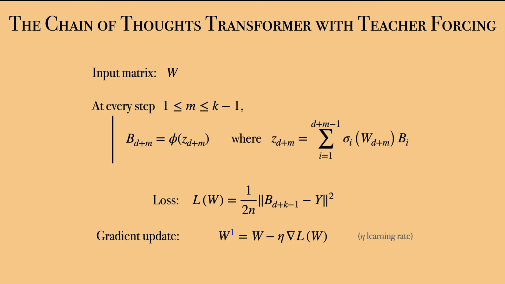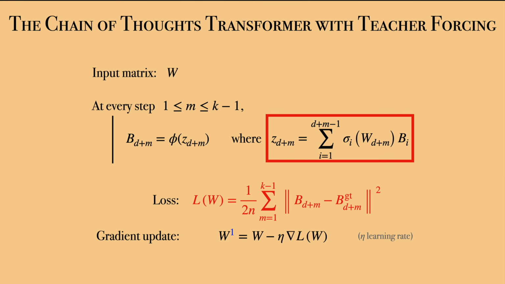The first step is to incorporate all the loss terms into the loss function. Rather than just the final output term, we consider the sum of the losses at all the steps from 1 to k-1. Next, remember that for any m from 1 to k-1, bd+m suffers from the error of all the previous bit vectors. So the term bd+m minus b ground truth d+m squared does not isolate the loss from step m. To thwart that problem, we leverage the fact that we know the ground truth intermediate vectors b ground truth i's, and we replace the bi's by them in the chain of thoughts transformer model formula.